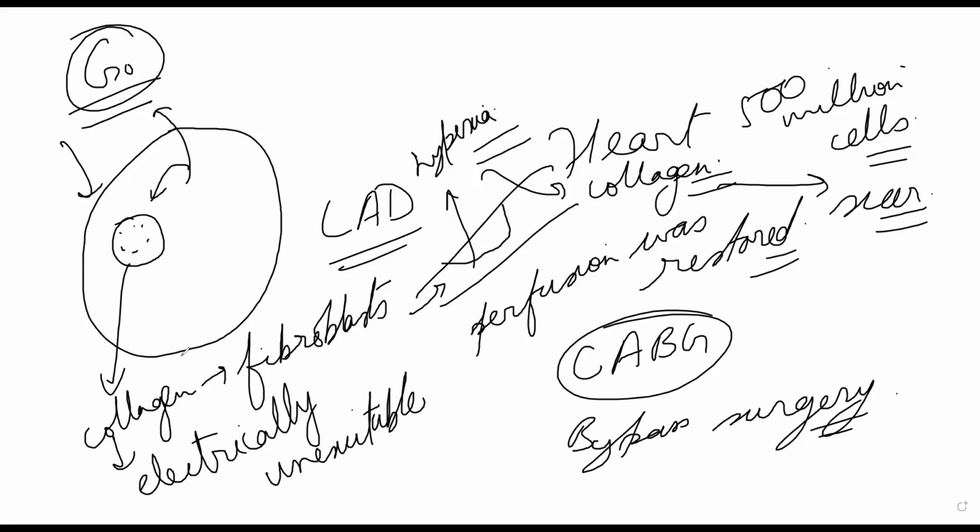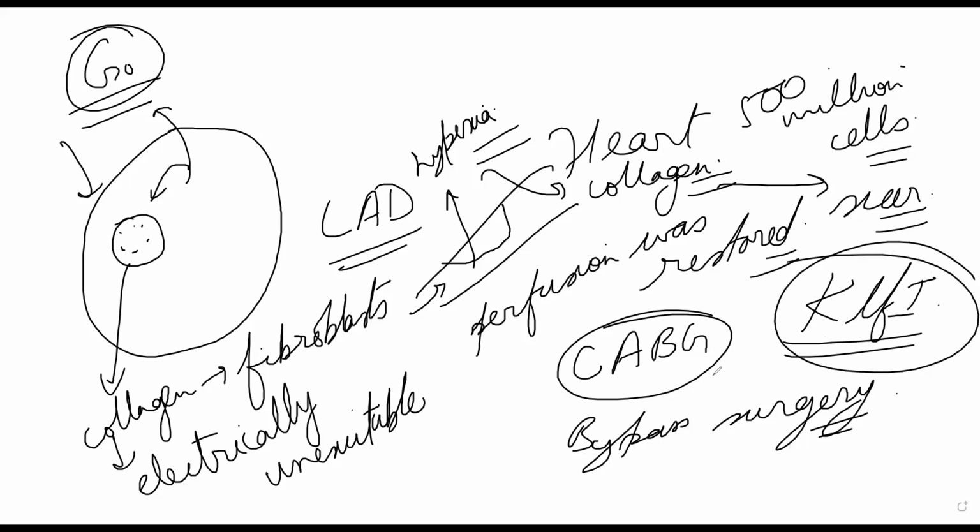So there are a lot of researches. Yesterday I was reading a paper. The scientists have found a gene known as KLF1. This gene is also present in human beings, but ours is completely off. Zebrafish can switch on this gene after any myocardial infarction. Think how beautiful it is. When myocardial infarction happens, the gene will switch on, cardiomyocytes will form. After that, it will again be switched off. We don't have that capability.